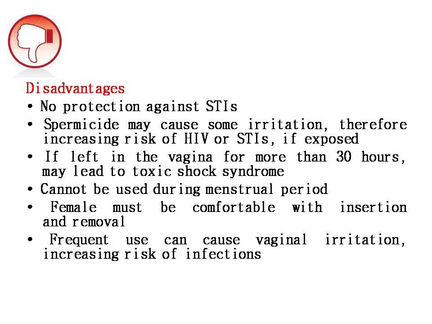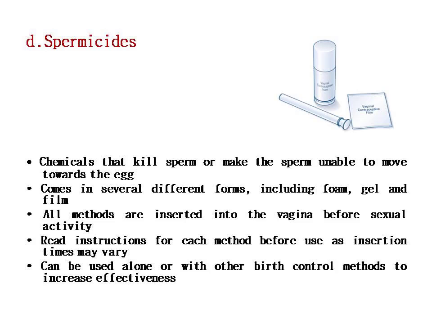Next, it cannot be used during the menstrual periods. The female must be comfortable with insertion and removal, otherwise they cannot use this type of sponge. And next, frequent use can cause vaginal irritation and increase the risk of infections. Next method is the spermicides.